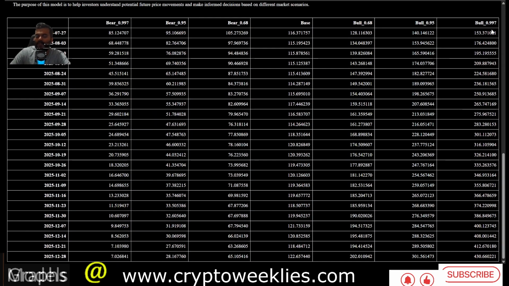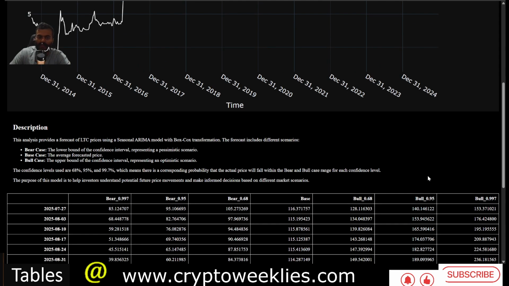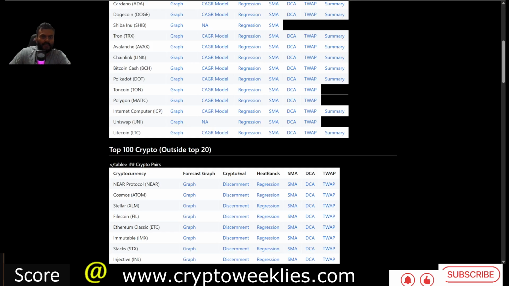The 3 standard deviation 99 percentile bull case, you can see over here. Lots of decimal points over here and trailing digits. That's because other altcoins have a less than $1 valuation.